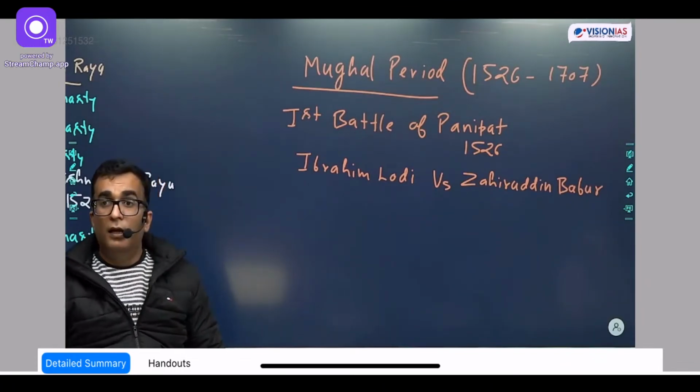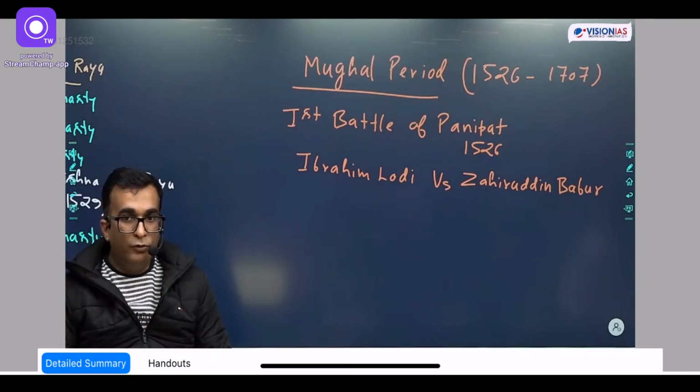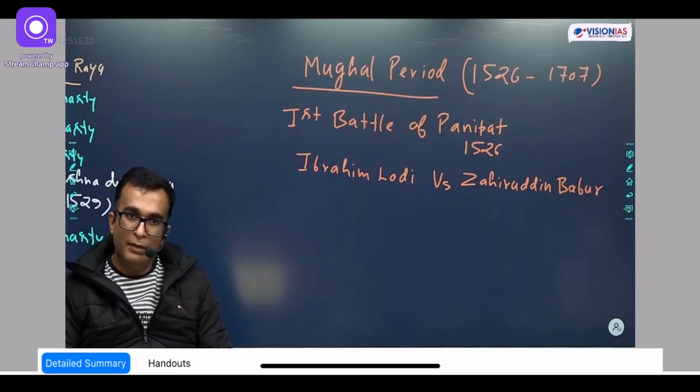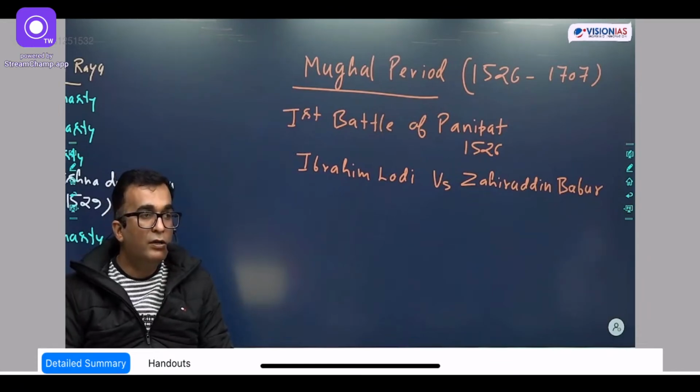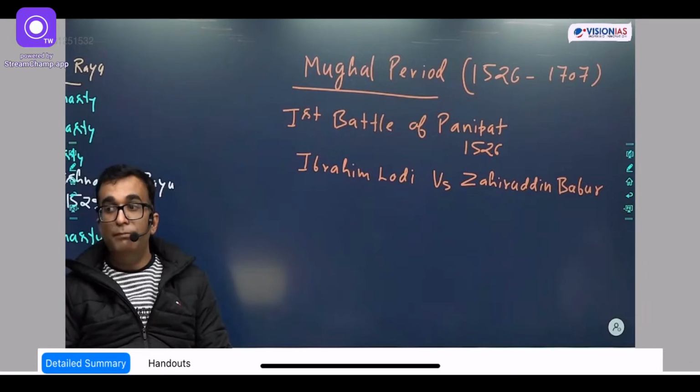Actually, Ibrahim Lodhi was a very arrogant ruler, and he did not behave well with his own people. His own ministers were humiliated and embarrassed. Then there was an uncle of Ibrahim Lodhi whose name was Daulat Khan Lodhi, whom he mistreated, who was the governor of Punjab.